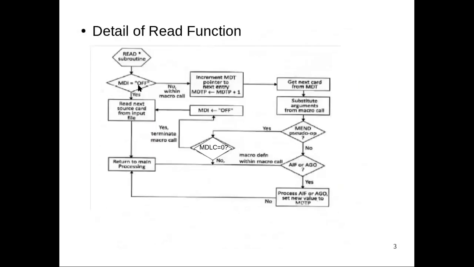And we have seen in detail about the read subroutine function. It is mainly used for expanding the macro call. At the time of macro expansion, MDI will become on. At the finishing time of the macro expansion, MDI will become off.